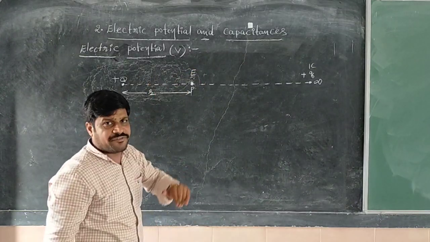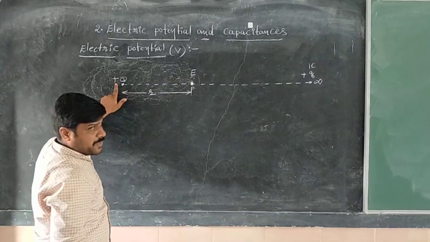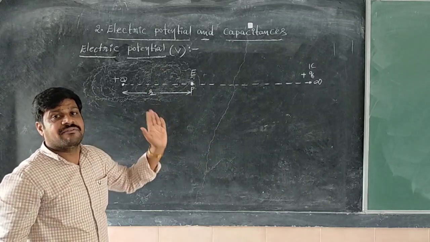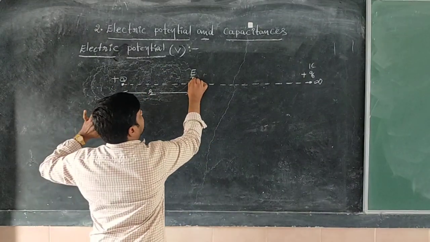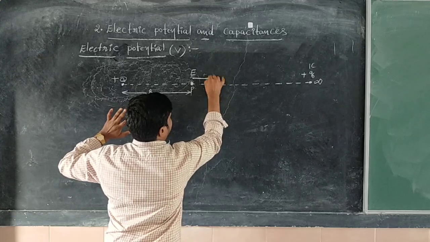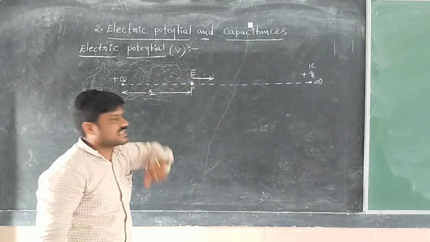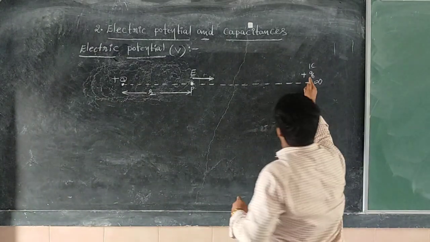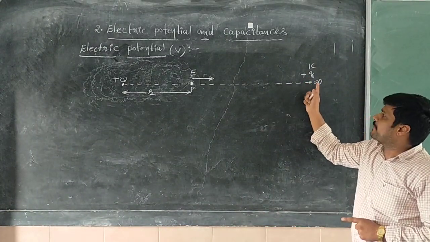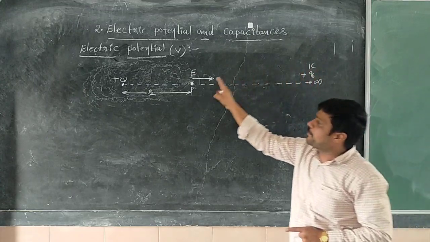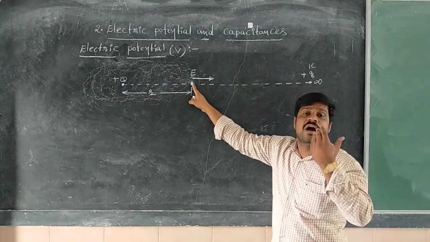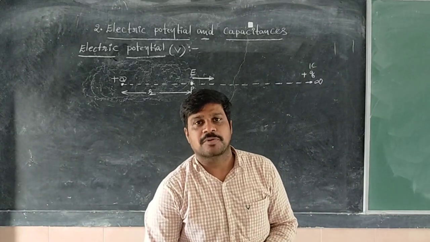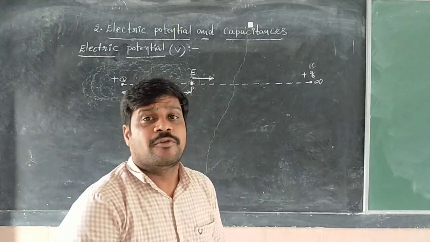What is the direction of electric field E? For a positive charge, the electric field is in the outward direction, away from the charge. That means here we have to show the electric field away from the charge, like this. Now this is the electric field direction. Now here we have to bring the unit positive charge from infinite distance to a given point in the electric field, of course opposite to the direction of the electrostatic force of the field.